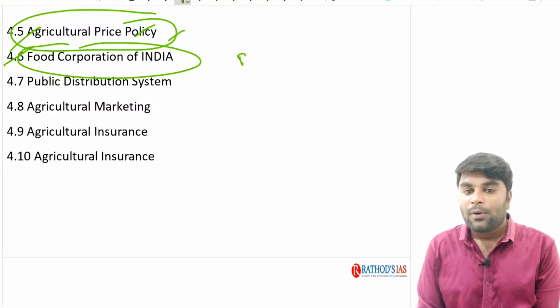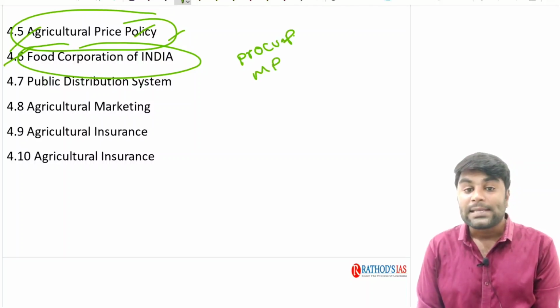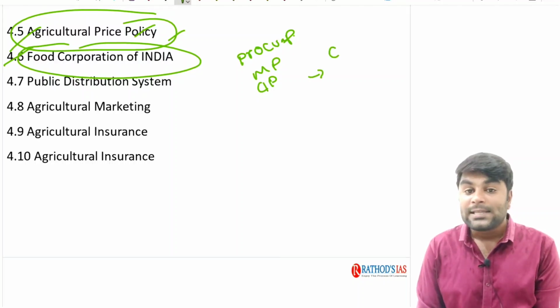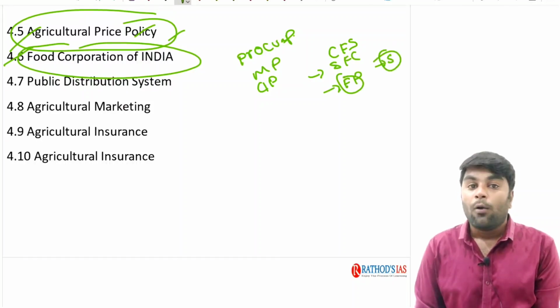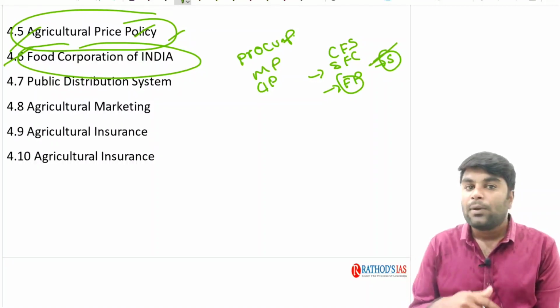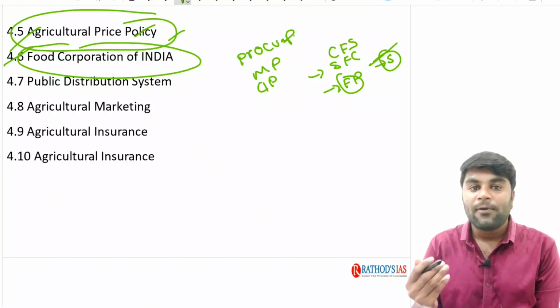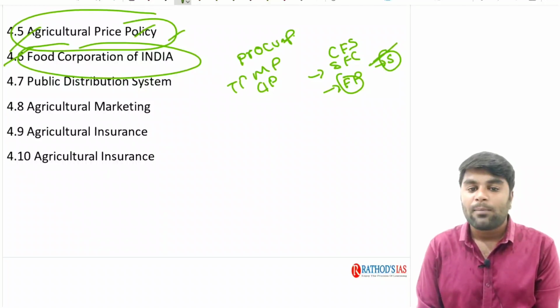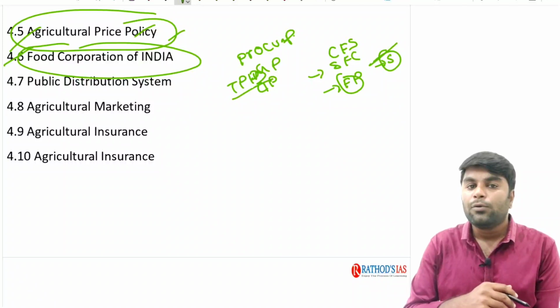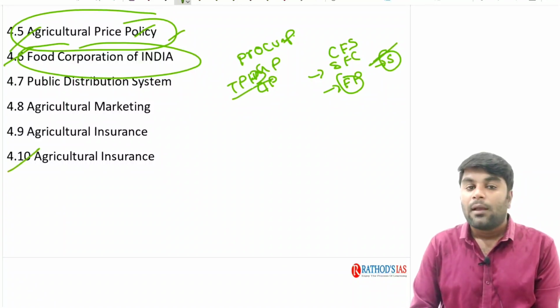Now, we are going to understand the difference between terms such as procurement price, MSP, and the central issue price. We are going to discuss the rest of the concepts such as central food subsidy and state food subsidy, what is a fair price, what are fair price shops, and why a particular state government is going to diversify its ration with respect to the targeted public distribution system. We are going to discuss all these concepts.